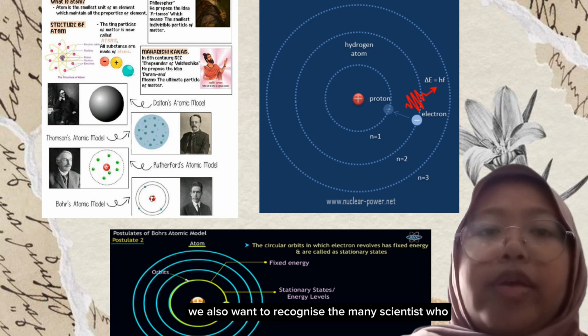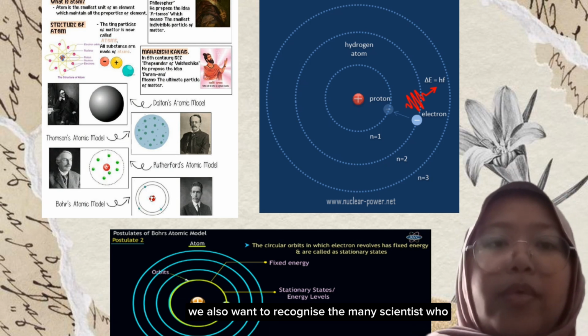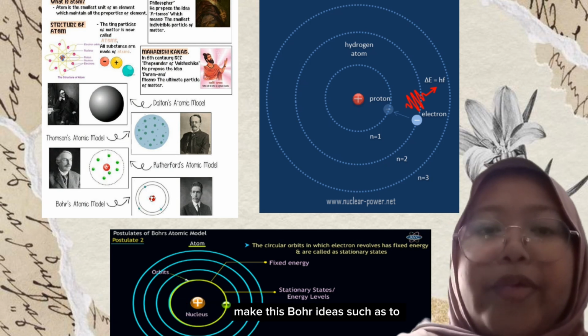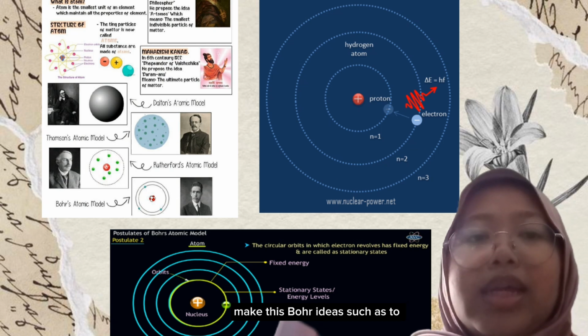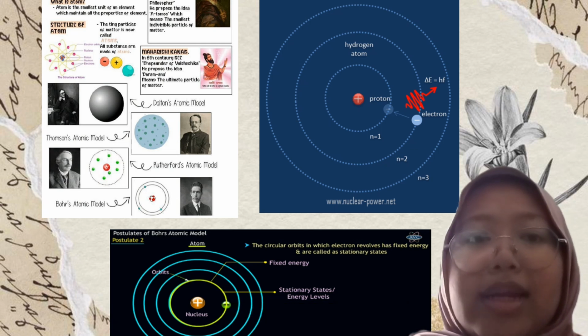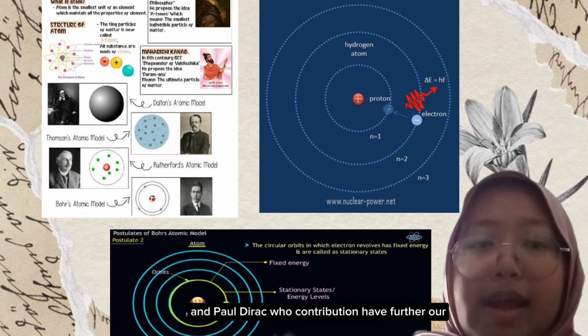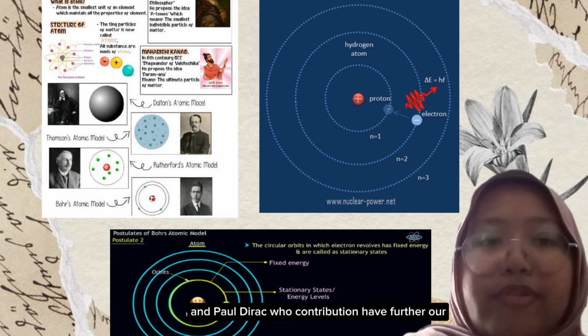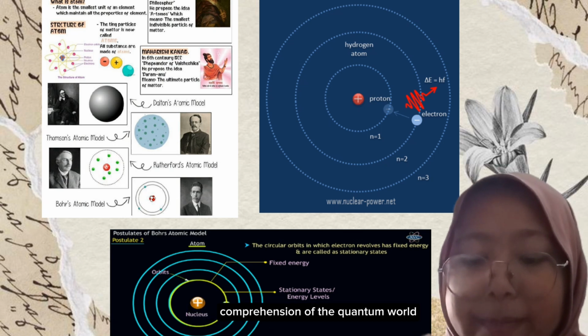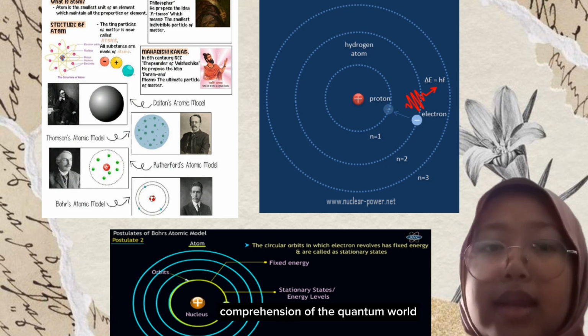We also want to recognize the many scientists who built on these bold ideas, such as Werner Heisenberg, Erwin Schrödinger, and Paul Dirac, whose contributions have furthered our comprehension of the quantum model.